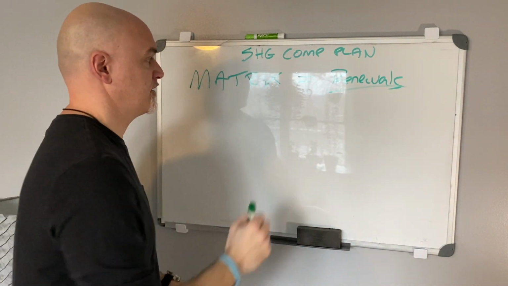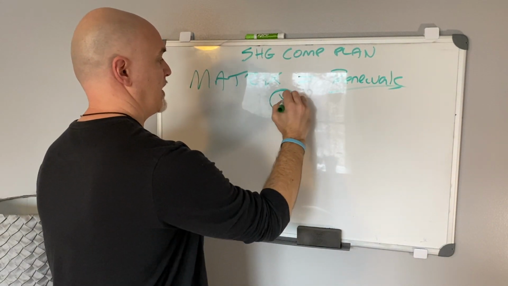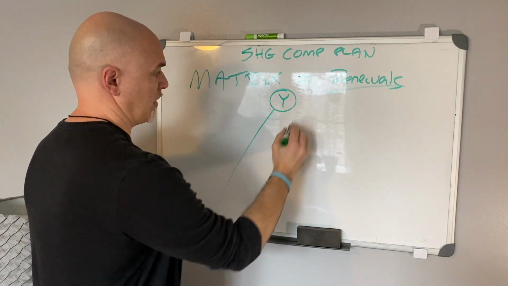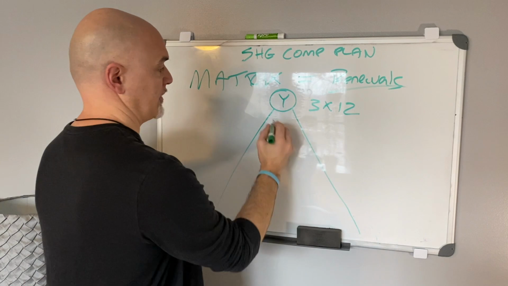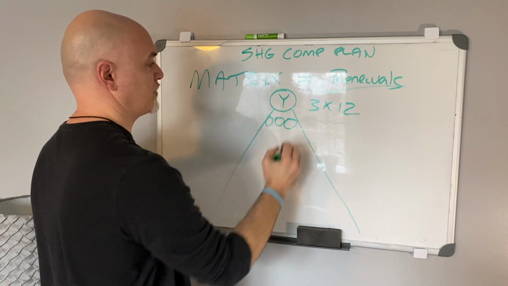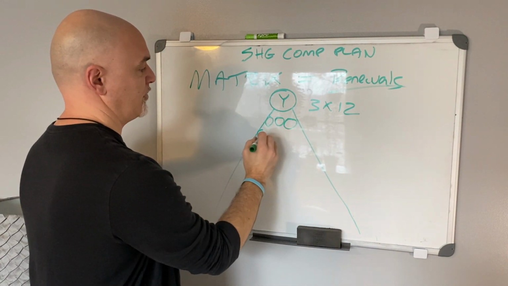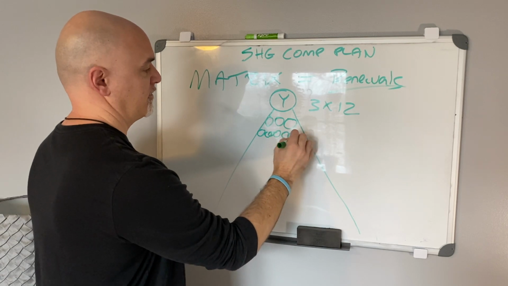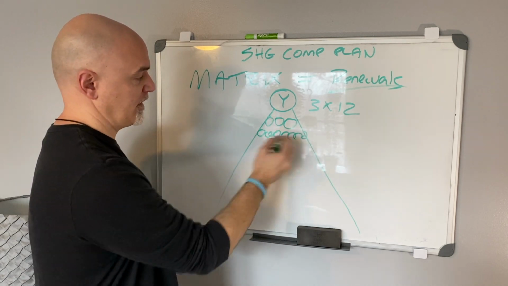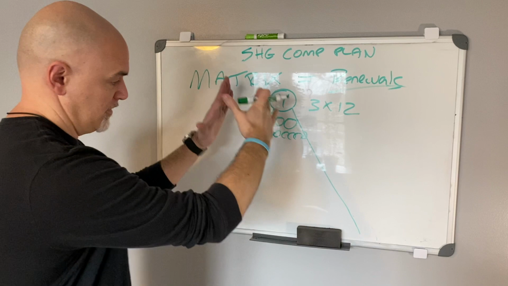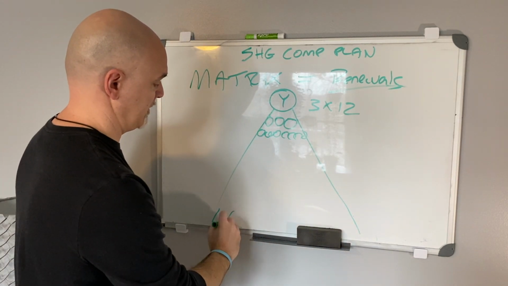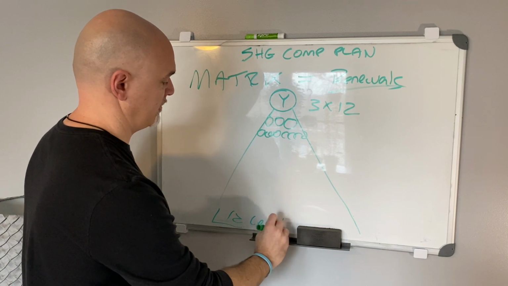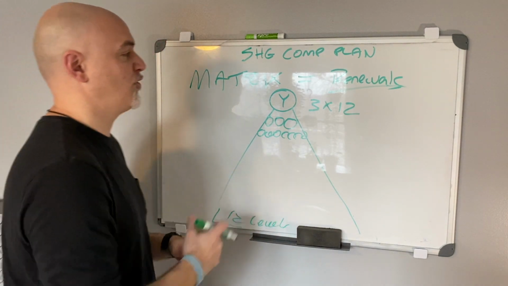Pretty easy to understand. So at the top of the matrix, you have you, and then your matrix goes out, and it is a 3 by 12 matrix. So meaning you can have 3 people on your first level, and then it's going to be 9 people. Just pretend that's 9. We're going to say 9, and then it's going to cascade all the way down to 12 levels down here. Okay, down to 12 levels. And you don't need to read that, but that's 12 levels, okay?